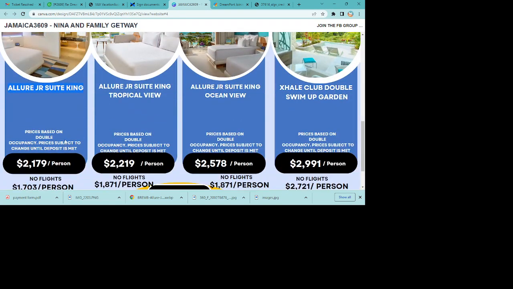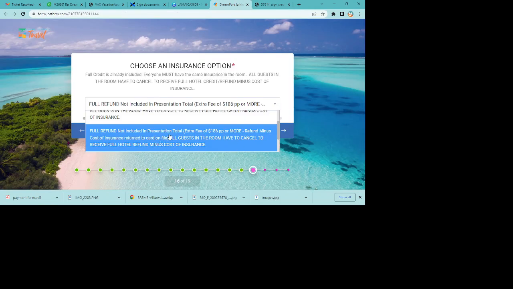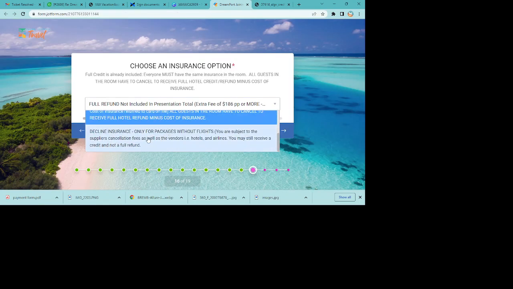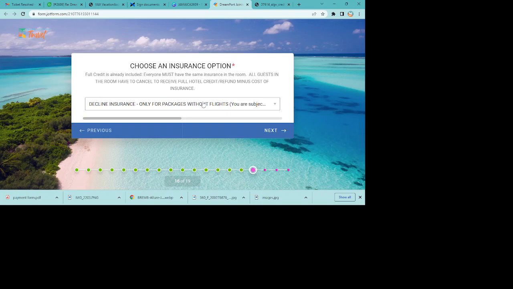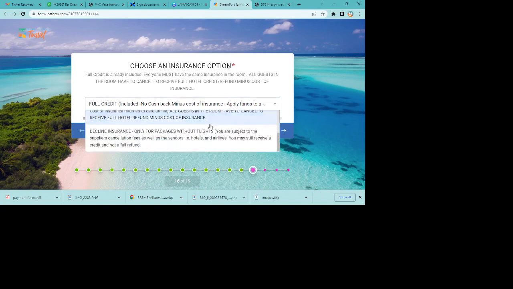Okay, so just remember, full refund is higher, and you will have to add that amount per person onto this total. So it'll be a higher amount that you will pay for your booking. Lastly, the decline insurance is only for packages without flights. If you put decline on a package with a flight, we're going to automatically put a full credit, and you'll thank us later.